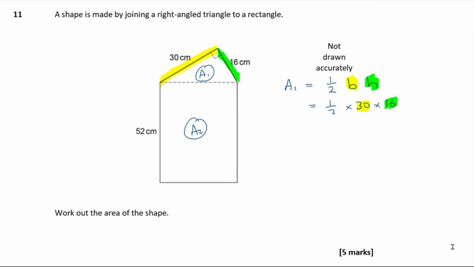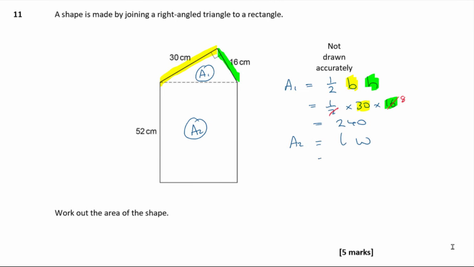just subbing those values into my equation, and then half of 16 is 8, and 8 times 30, 3 8s are 24, and a 0, and that's 240, isn't it? So that's going to have an area of 240 centimeters squared. What about A2? A2 is slightly more problematic because, well, it's a rectangle.